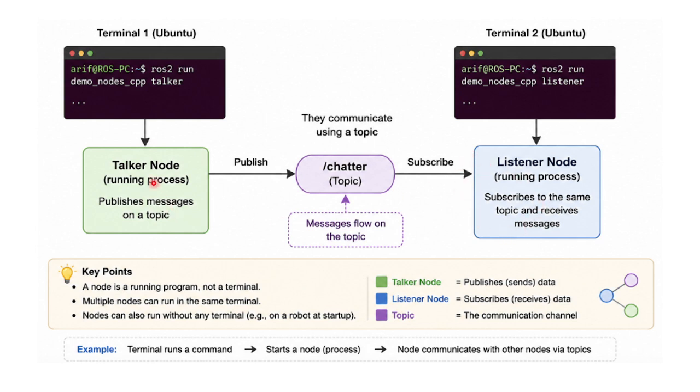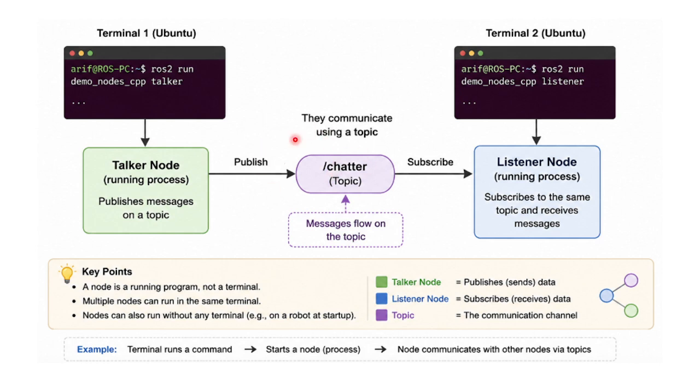So what is actually happening here? The first node, which is the talker node or the publisher node, is publishing information or message, but it's not publishing the information targeting the second node, which is the listener node here. Rather, it's publishing that to a particular topic or a channel. And from that channel, the listener node is getting those messages or information.